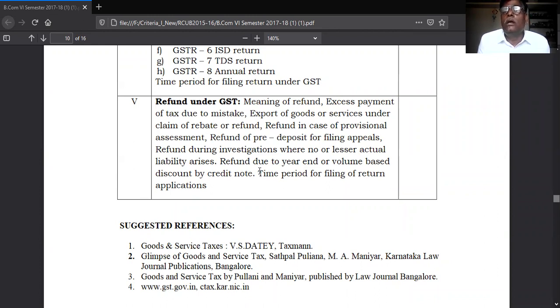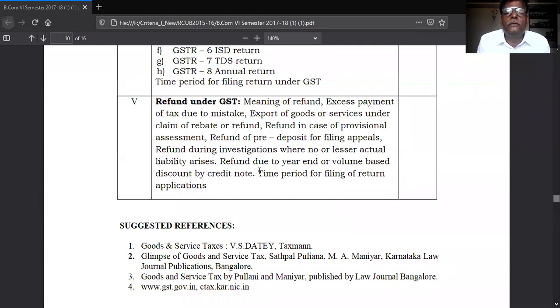So what is the refund? Meaning of refund: excess payment of tax due to mistake. While calculating the tax, by mistake, if you calculated an excess amount and paid that amount to the GST department, the GST department returns that amount.